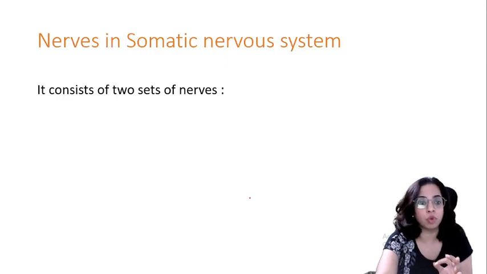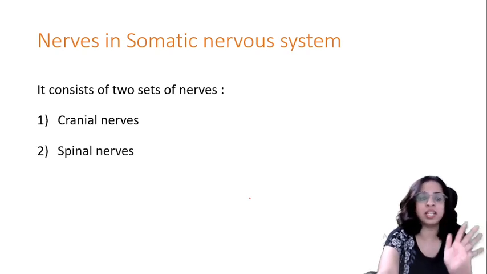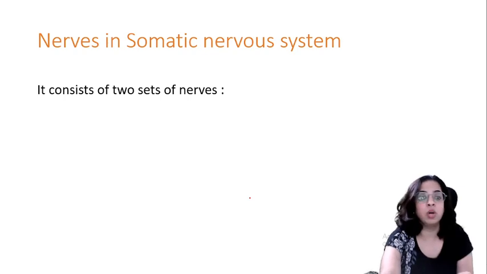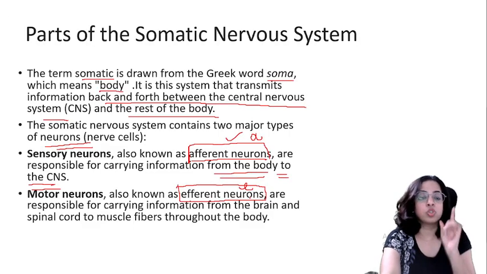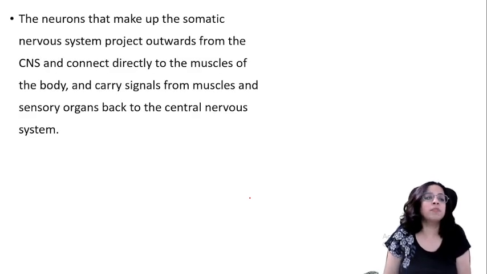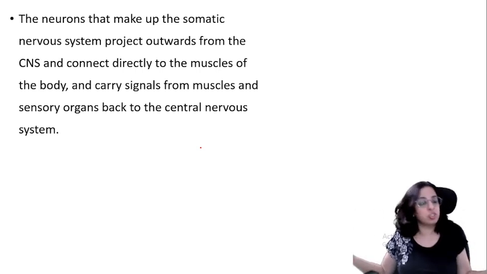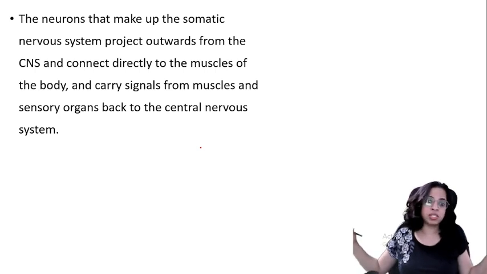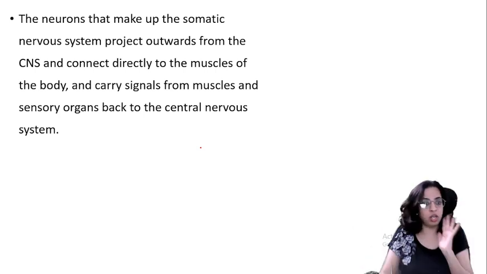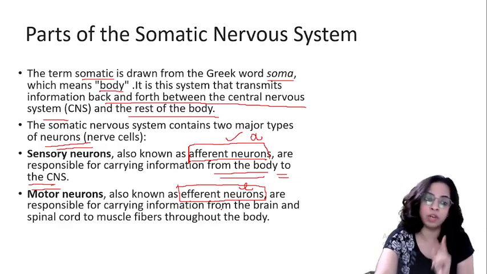Children get confused between the types of neurons and the types of nerves. The somatic nervous system contains two nerves, cranial and spinal. That I will explain to you, but right now you understand that the somatic nervous system contains two types of neurons, sensory and motor. The neurons that make up the somatic nervous system project outwards from the central nervous system and connect directly to the muscles of the body. They carry signals from the muscles and the sensory organs back to the central nervous system, and it does this with the help of sensory neurons and motor neurons. Is this clear?